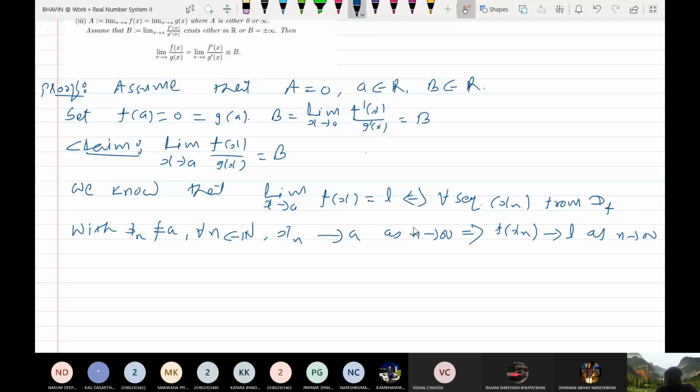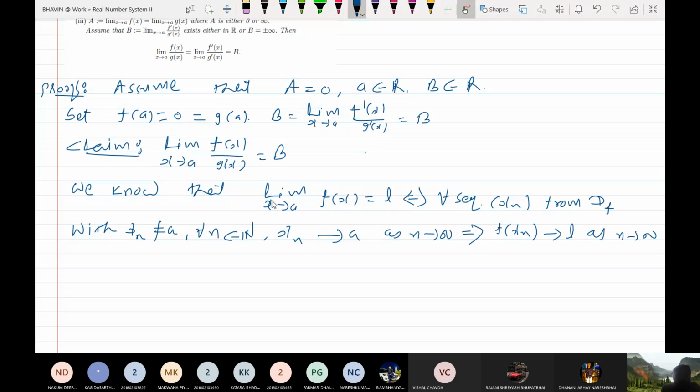Do you remember this result, Abhay? Yes, sir. In the last lecture, in the inverse function theorem, we have used this result. We said that the limit as x tends to a of f x equal to L if and only if for every sequence xn from the domain of f with xn tends to a and xn not equal to a implies f of xn tends to L. So this is the sequential criteria.